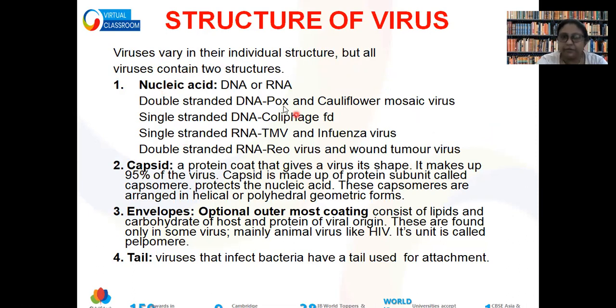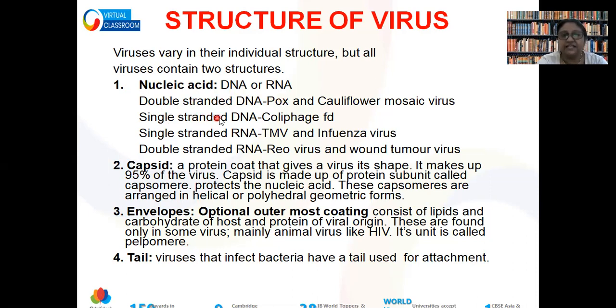First thing that will be present 100% in all types of virus is the nucleic acid, but it's not necessary that the nucleic acid will be DNA. It can be RNA also, and you will be astonished to know that it is also not required that DNA will be double-stranded and RNA will be single-stranded. Virus can have double-stranded DNA.